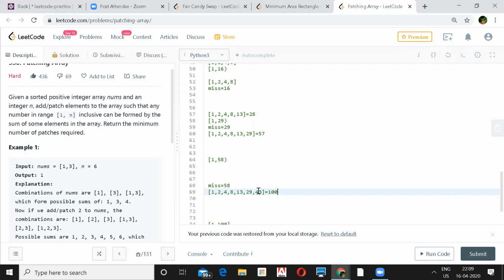Yeah, 100. But let's say if I ask you, can you generate 58 from here by taking these numbers? Because our goal is that I have to generate all the sums from 1 to 100, right? Can you generate 58 from here? Let's see, 2, 1, 3, 7, okay, 15. You can't generate it.